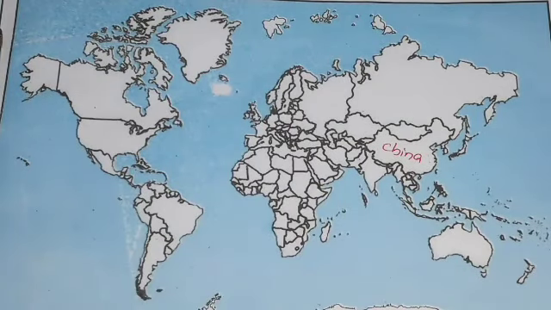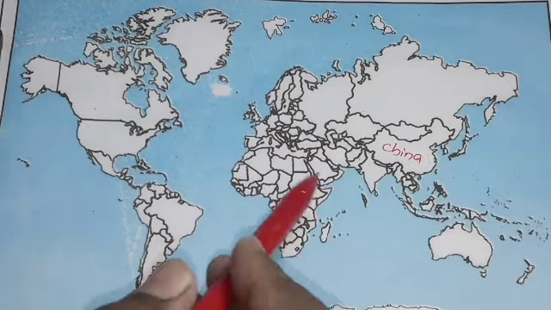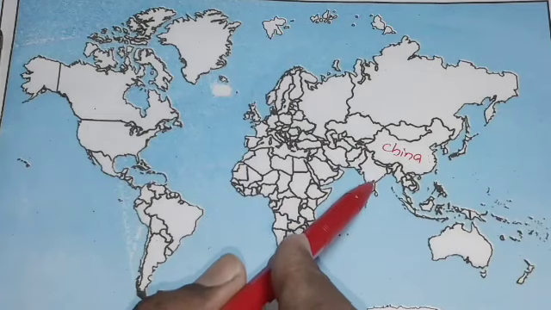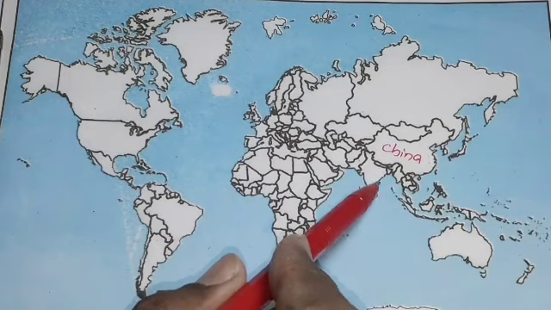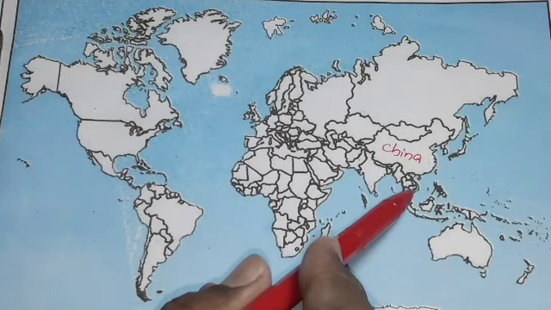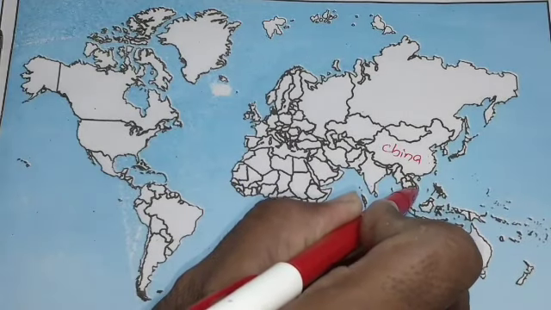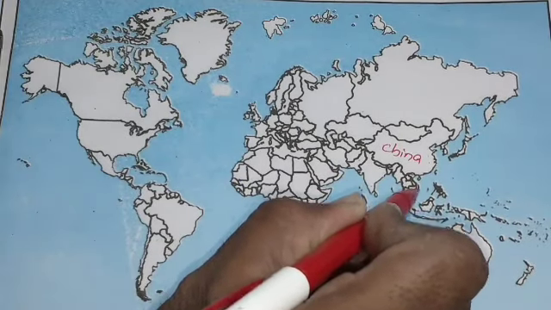And the second country is Vietnam. If you observe India, just come down to the south part of India, and from there straight towards the eastern side, you see the corner country, which looks very small, like a banana.